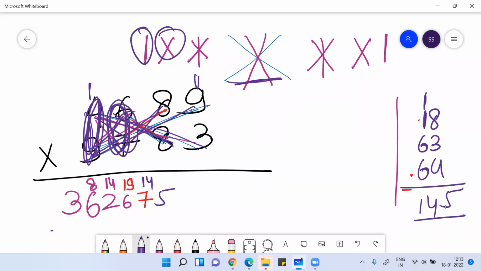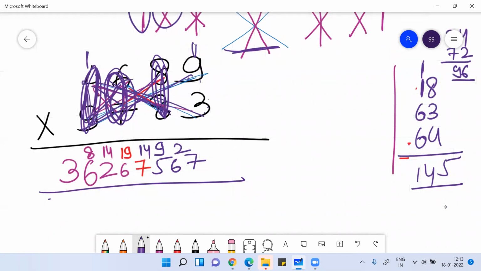Now 8 threes are 24. Then 9 eights are 72. You will get 96. Write 6, 9 carry on the previous number. Then ignore this digit. 9 threes are 27.